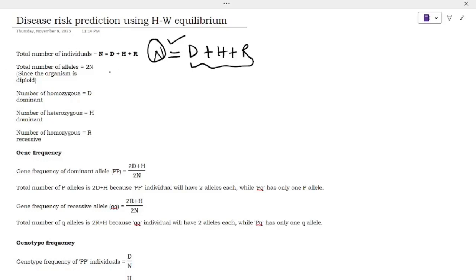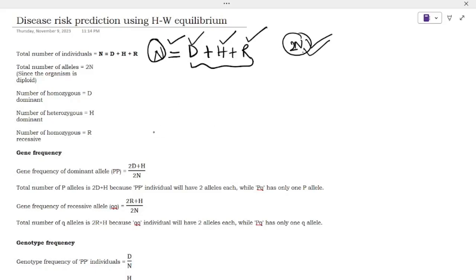So always, we mention the number as 2n. Why? Because I already said in the assumptions that organisms which participate in sexual reproduction are always diploid in nature. Because of that, 2n is mentioned here. D is the dominant allele, H is heterozygous dominant, and R is the recessive population here. Next, we move on to calculate the gene frequency.